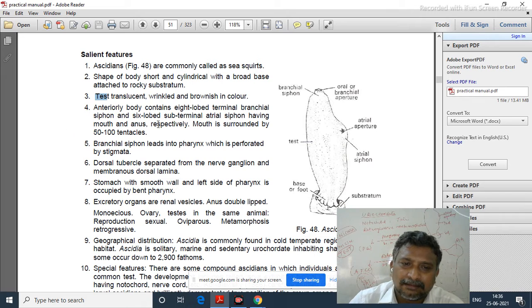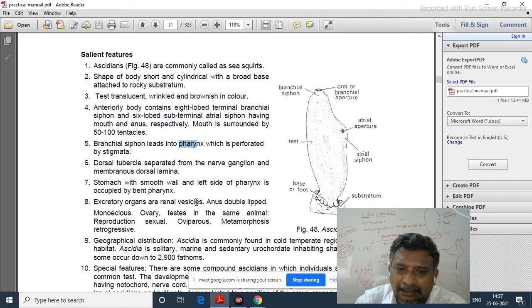The branchial siphon leads to the pharynx, which is perforated by stigmata. Dorsal tubercle is separated from the nerve ganglia, and the membranous dorsal lamina is not visible. The stomach has a smooth wall.